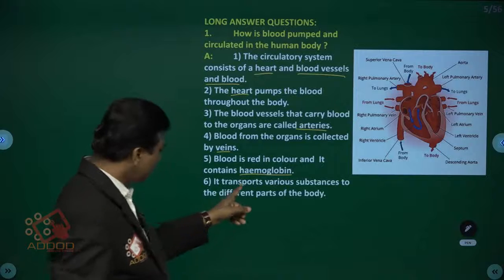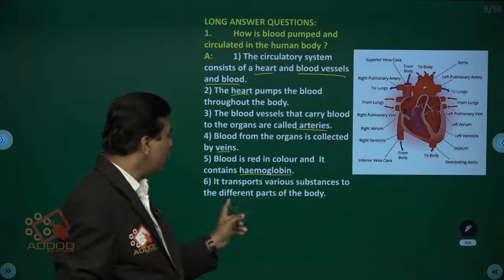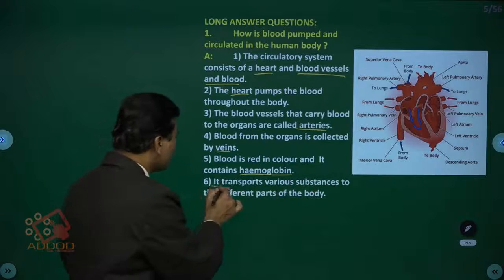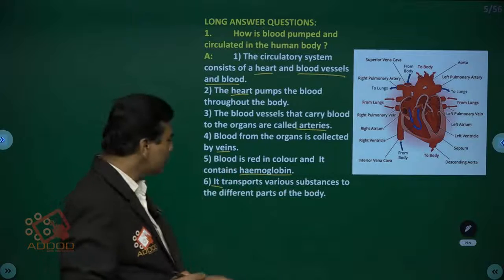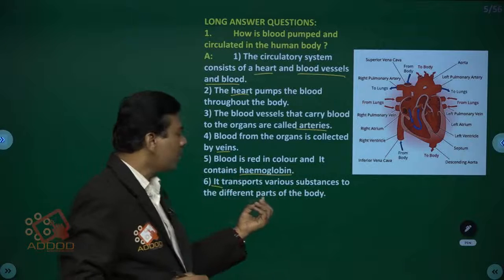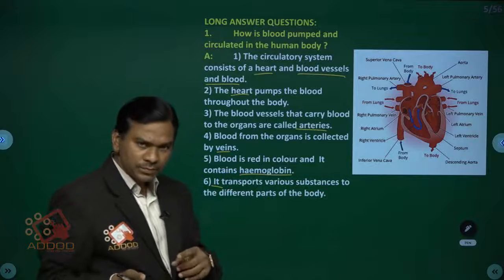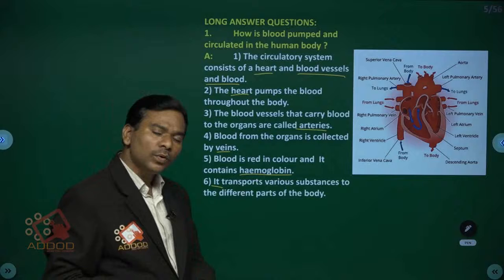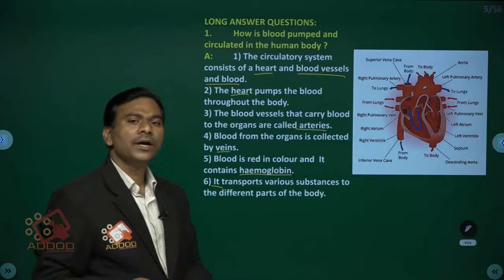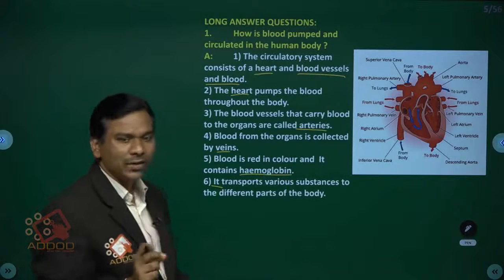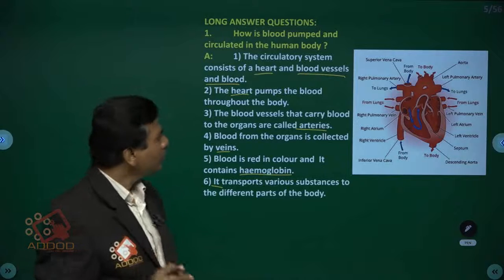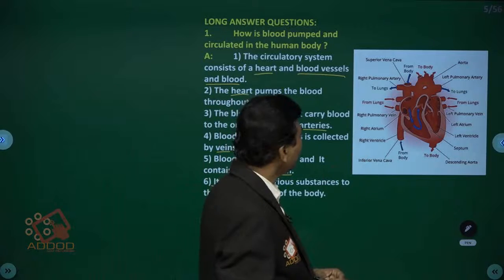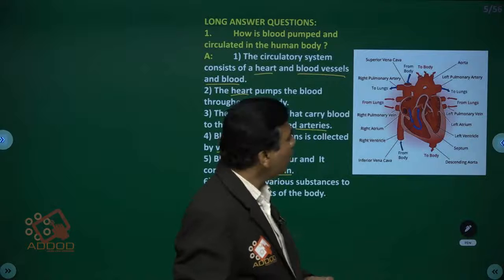See, children, it transports various substances to the different parts of the body. It means that the blood transports various substances to the different parts of the body, like nutrient substances and oxygen. At the same time, unwanted substances are also carried to the specific excretory organs. Now observe, children, the diagram part here in the structure of the heart.